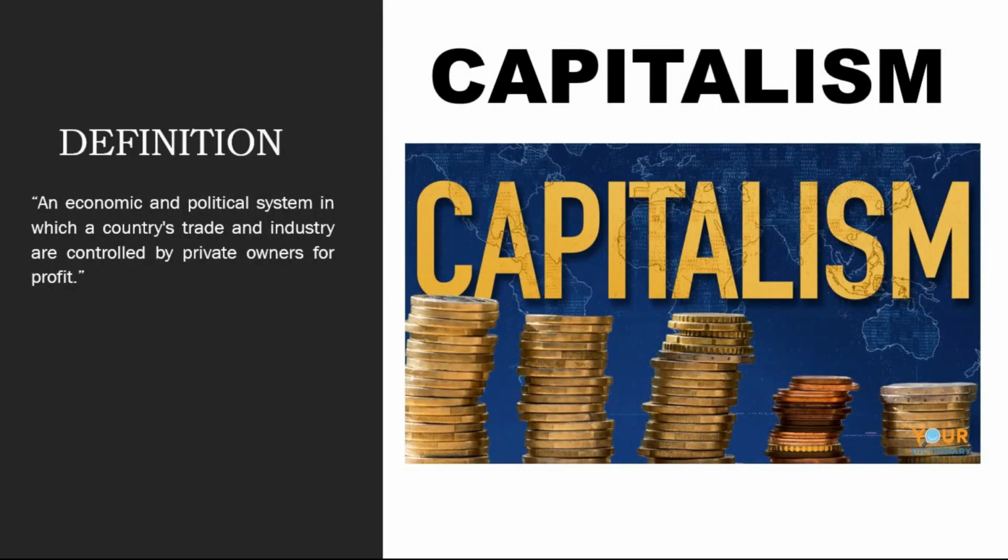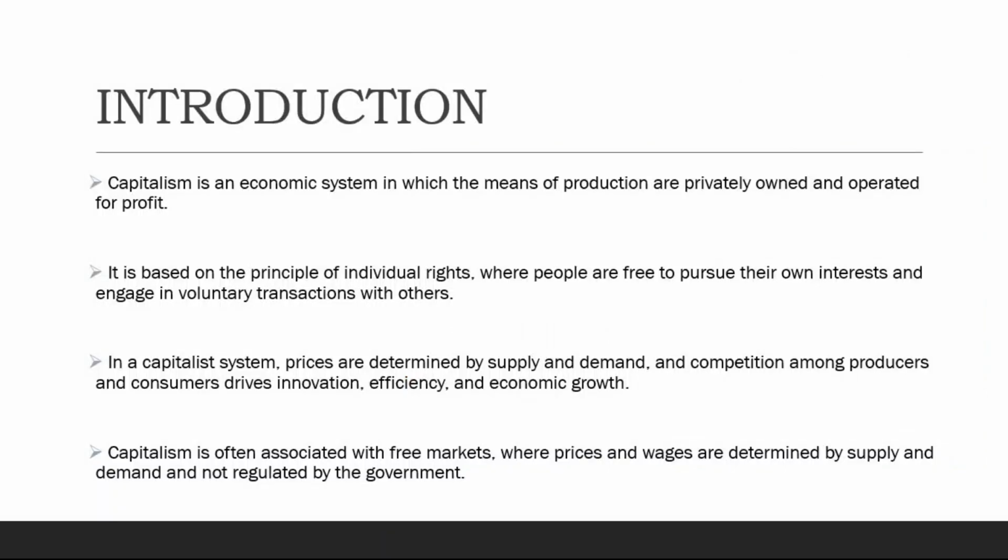Definition of capitalism: an economic and political system in which a country's trade and industry are controlled by private owners for profit. Introduction of capitalism. Number 1. Capitalism is an economic system in which the means of production are privately owned and operated for profit. Number 2. It is based on the principle of individual rights, where people are free to pursue their own interests and engage in voluntary transactions with others.